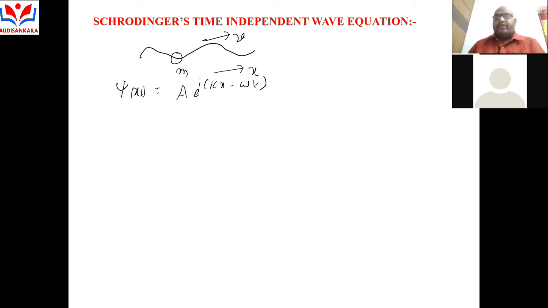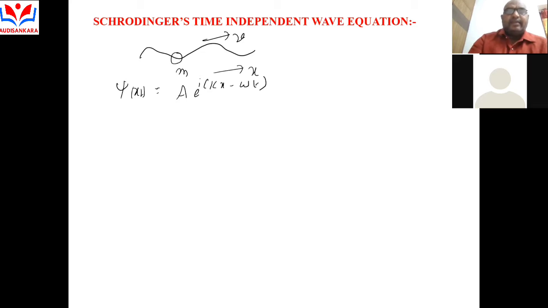Schrodinger's time independent wave equation. According to de Broglie's hypothesis, a particle in motion is always associated with a wave. To describe the motion of the particle in terms of the associated wave, Schrodinger derived a wave equation, termed Schrodinger's time independent wave equation.